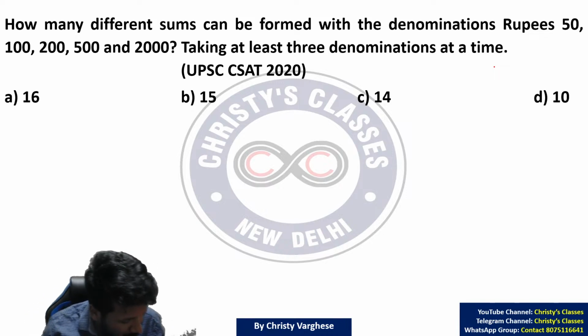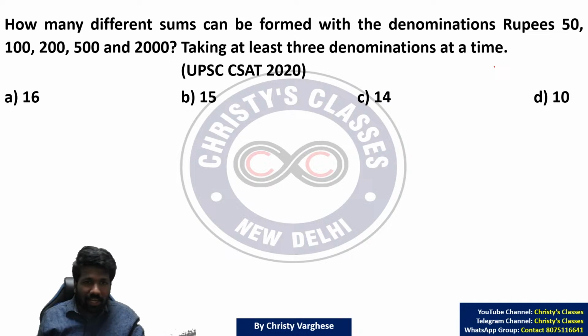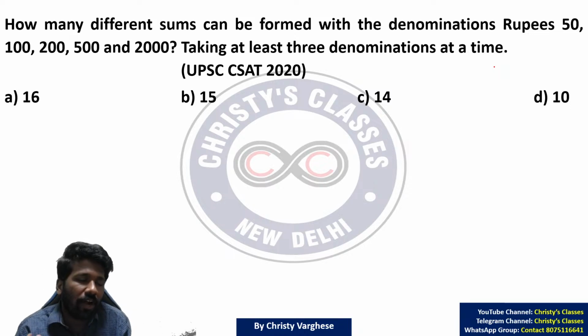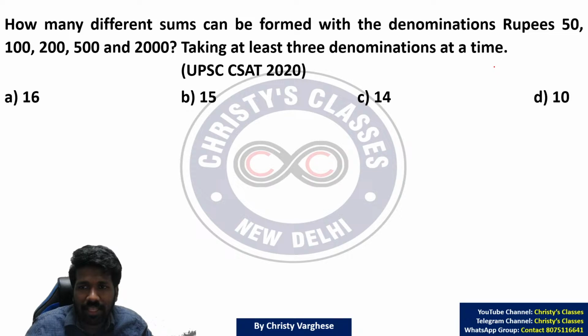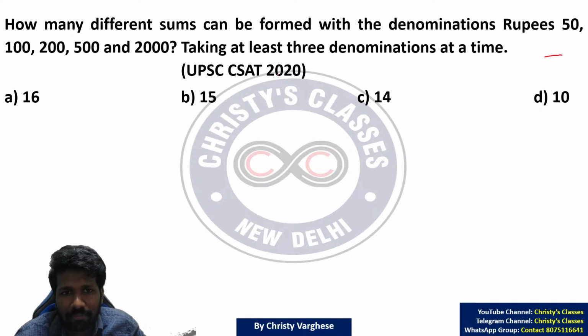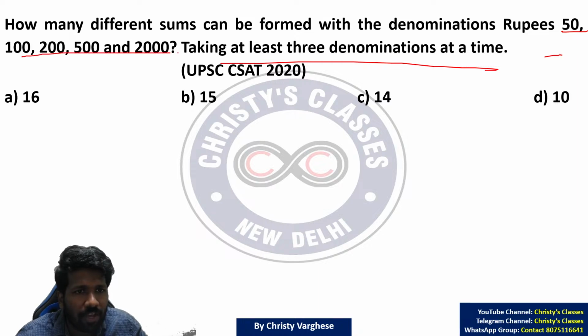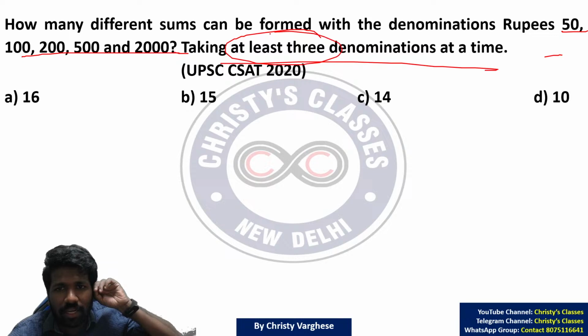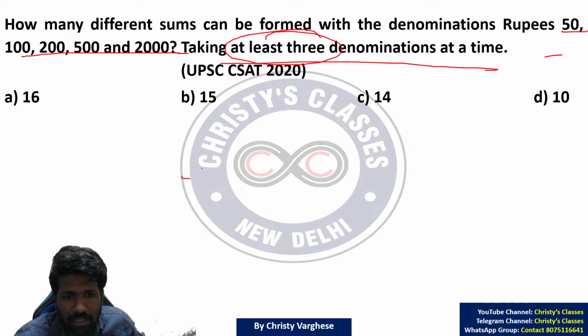Okay. It's already time. So I will start explaining. How many different sums can be formed with the denominations rupees 50, 100, 200, 500, 2000, taking at least 3 denominations at a time. Taking at least 3 denominations at a time means 5 denominations are there. You need to select minimum 3 denominations. Minimum 3 means 3 denomination selection is okay.